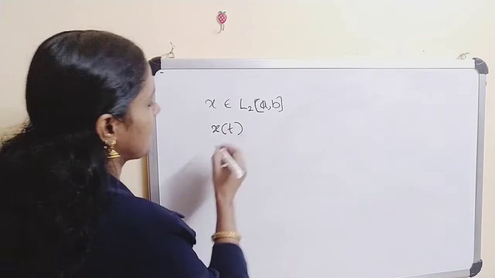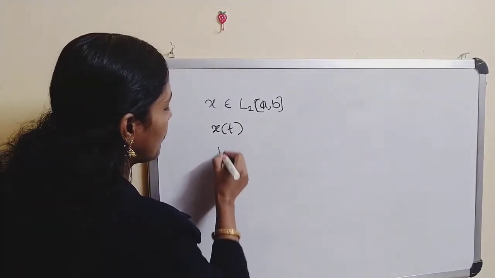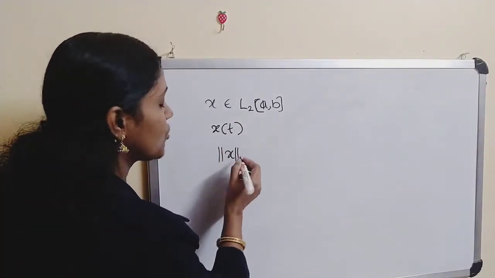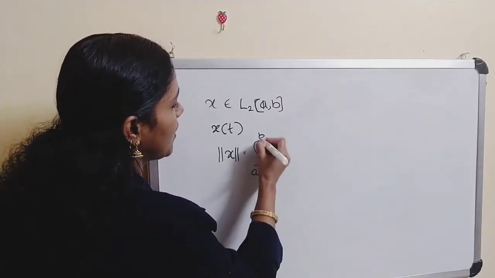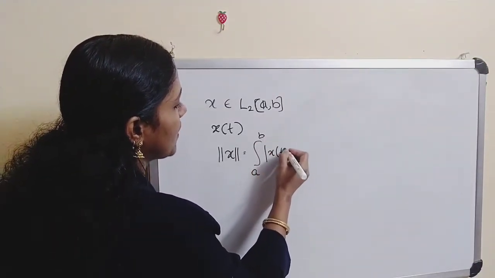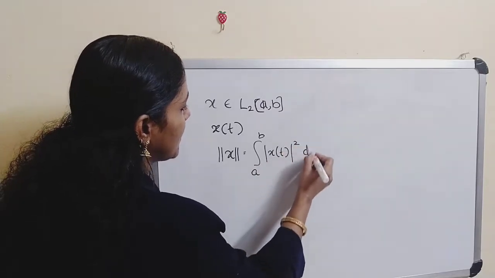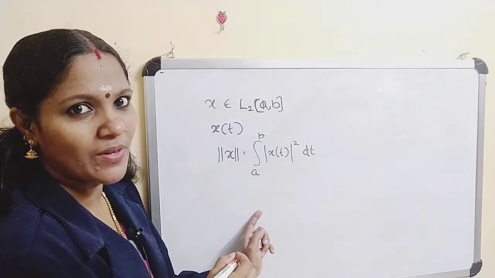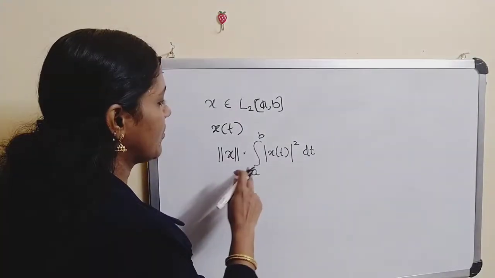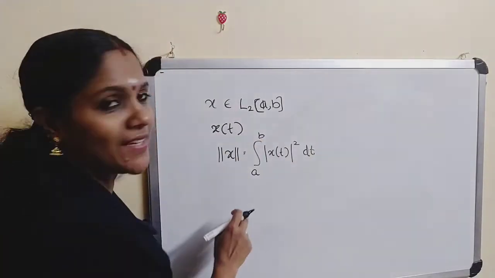Okay, now x(t). Now what about the inner product norm of x? Actually, the 2-norm of x is equal to the integral from a to b of mod x(t) whole squared dt. This is actually a Lebesgue integral. So we define the norm as a Lebesgue integral here.